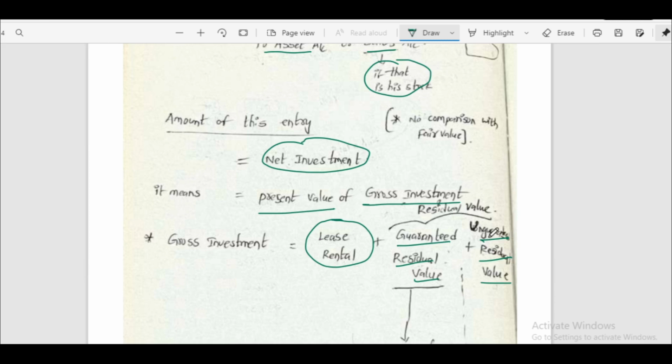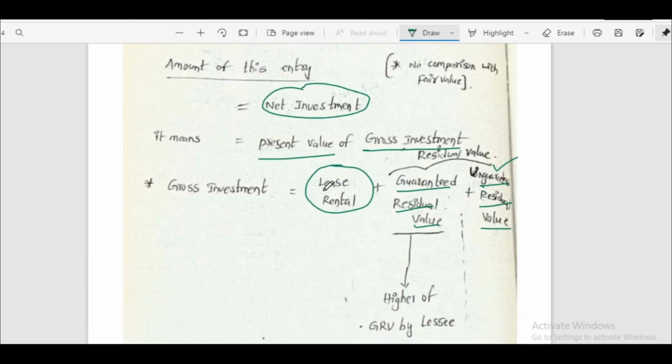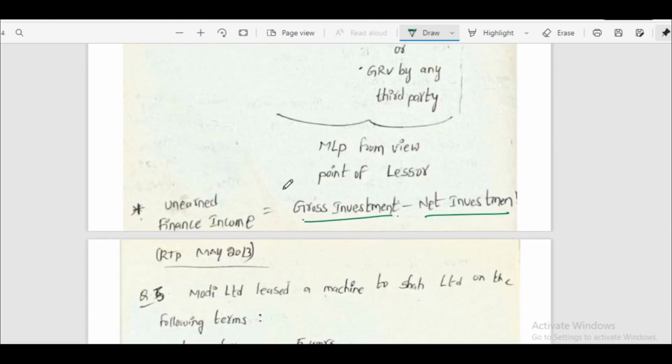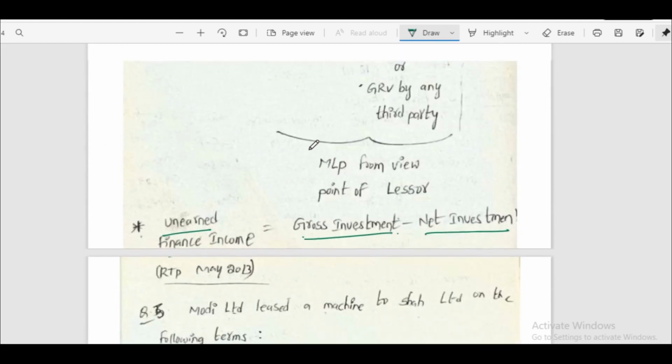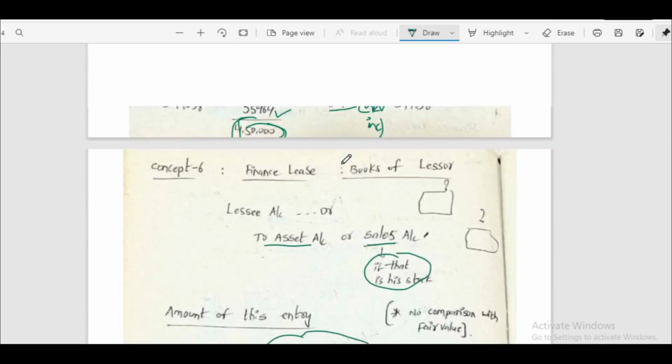In the books of the lessor, he has to consider unguaranteed residual value also. One more important concept here is unearned finance income. The lessor has to deduct net investment from gross investment. He will get unearned finance income. While solving problems, we will understand more about this concept.